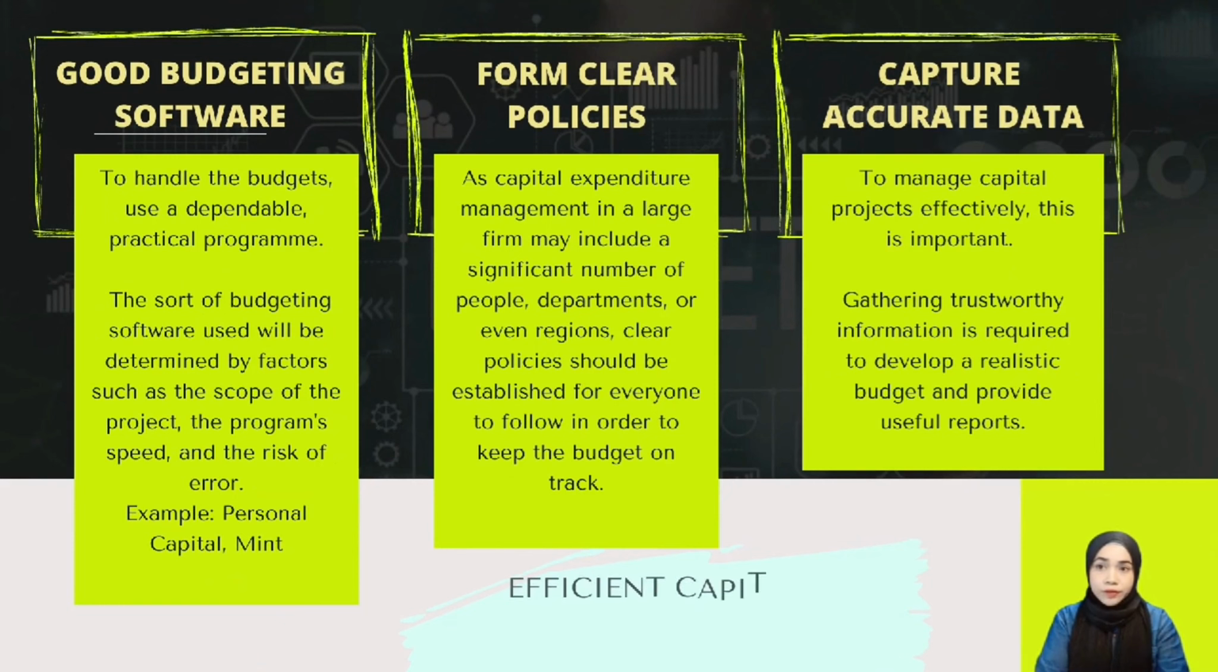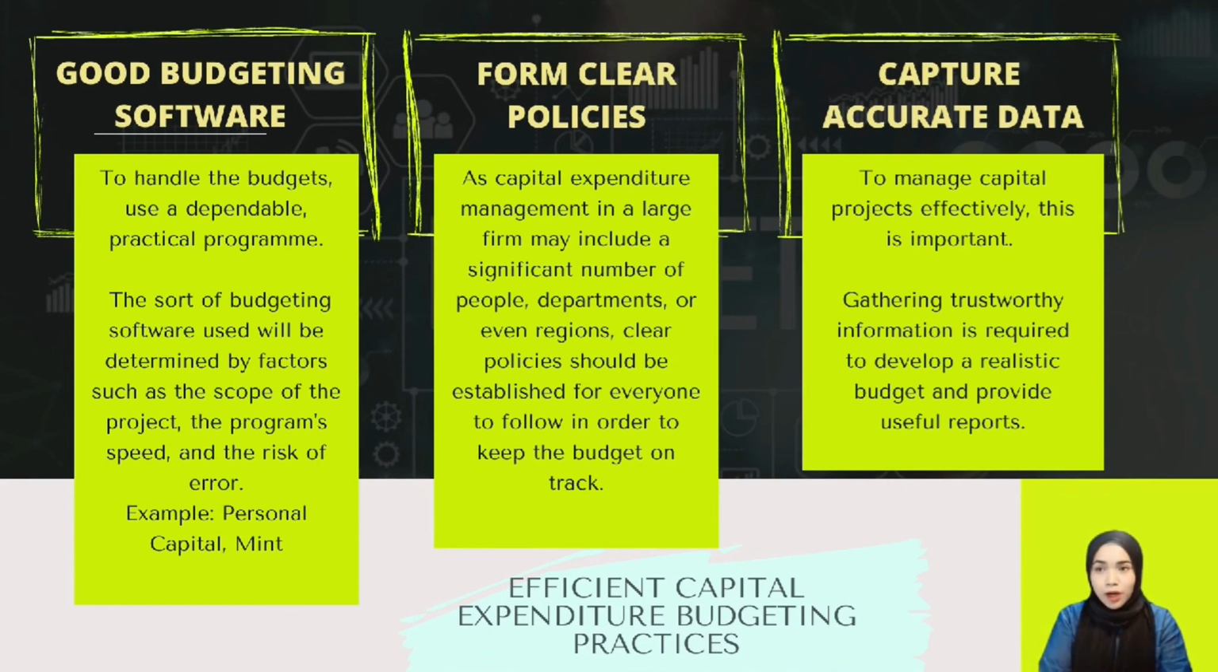The fourth way to efficiently plan the CapEx is to have good budgeting software. From the beginning of the project, the organization should choose a dependable and practical program to handle the budgeting. The type of budgeting software used will be determined by factors such as the scope of the project, the program speed, and the risk of error.